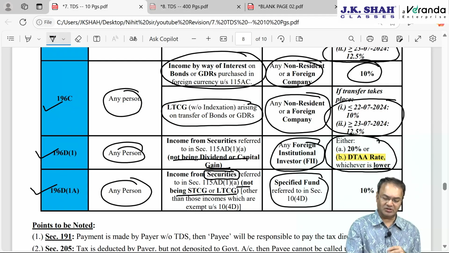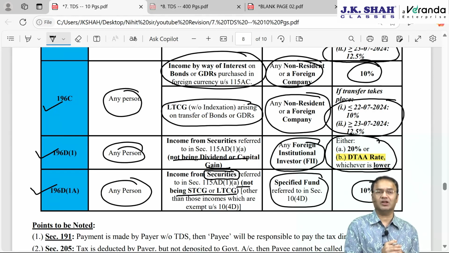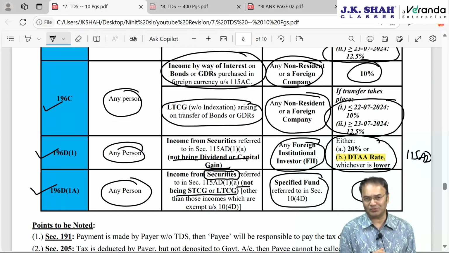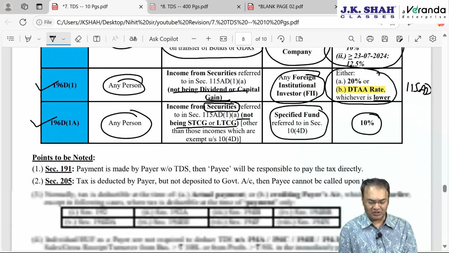But the rates given here should be increased further by the applicable rate of surcharge and health and education cess. For the same income, in case the payee is a specified fund, then TDS will be at 10% rate without considering DTAA rate. TDS will be only on recurring income, income from securities acquired in any currency. No long-term capital gain, no short-term capital gain. Long-term and short-term capital gain will be taxable as per the rate given in section 115AD, but TDS will not be there. Same thing I told you in the special rates of tax chapter also while discussing section 115AD. You can have a look at that or see the video of that.